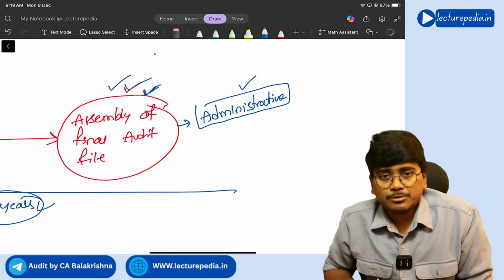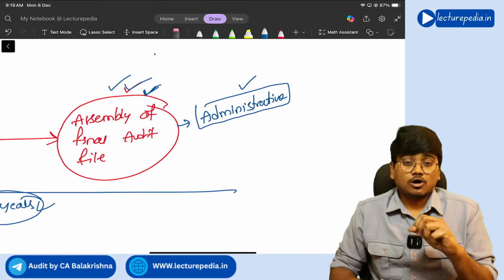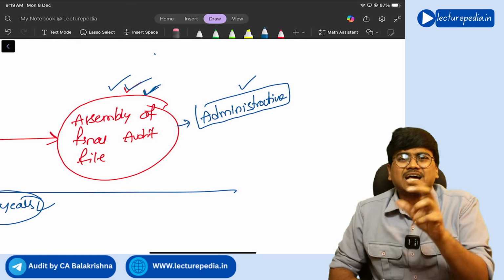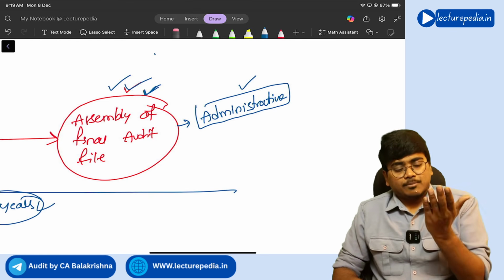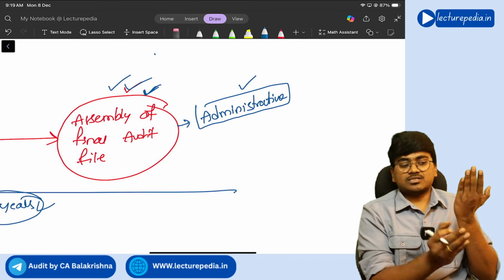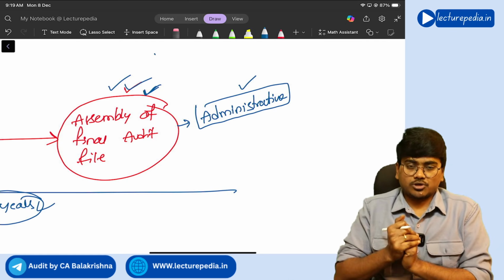What are these administrative changes? Like deleting draft documents or superseded documents. Superseded documents mean nothing but draft documents. While preparing a final document, you will have various draft versions. Removing those draft versions you can do, that is an administrative process.